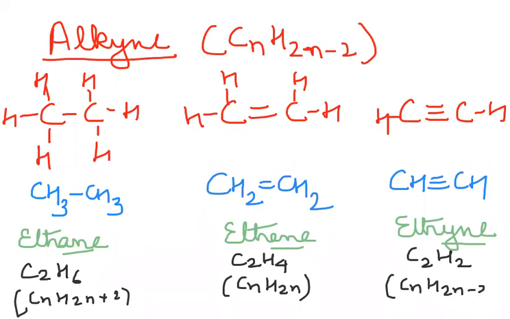CnH2n-2. Every time it has to form more than one bond between two carbon atoms, each carbon atom has to lose one hydrogen. So there are 2 fewer hydrogens in ethene, and a further lessening of 2 hydrogens in ethyne. Hence, the general formula changes from CnH2n+2 for alkanes to CnH2n for alkenes and CnH2n-2 for alkynes. If you look at the successive members, the difference will be that same CH2 group.